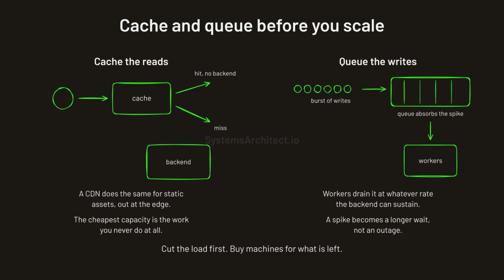Queues handle the other half of the problem by absorbing spikes. A burst of writes lands in the queue instead of overwhelming the database. Workers then drain it at whatever rate the backend can actually sustain. That turns a traffic spike into a slightly longer wait rather than an outage.